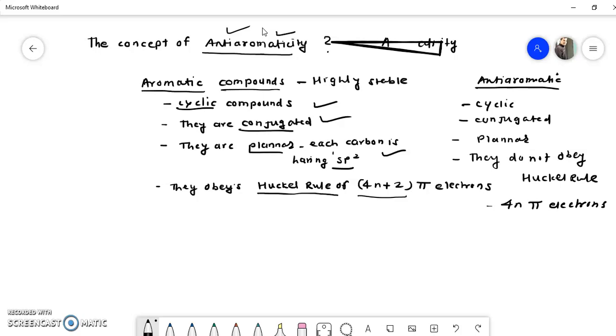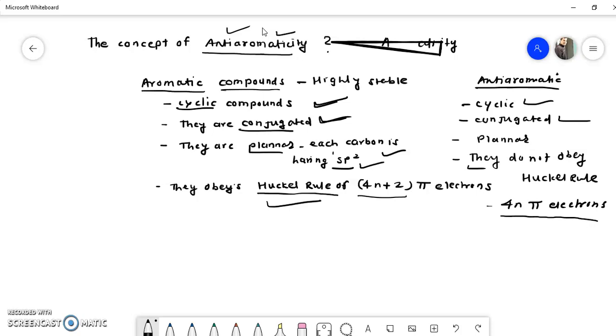Once again I will explain. Both aromatic and anti-aromatic compounds are cyclic. Both are conjugated, that means they have alternate single and double bonds. Both are planar, that means each atom has sp2 hybridization. But the only, and very major, difference is that aromatic compounds obey Huckel's rule of 4n plus 2 pi electrons, whereas anti-aromatic compounds do not obey Huckel's rule. They have 4n pi electrons.